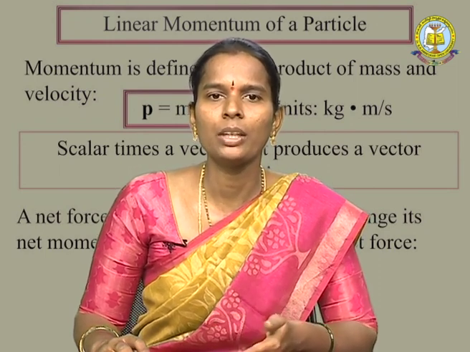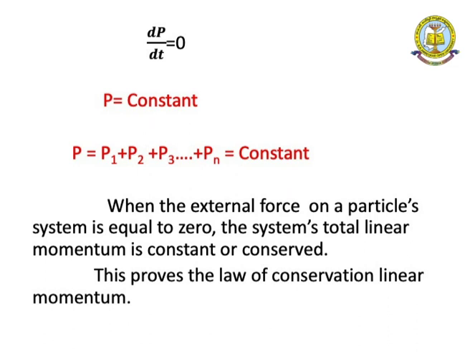You can write p as the sum over the number of particles, p1 plus p2 plus up to pn, which is also constant. When the external force on a particle system is equal to 0, the system's total linear momentum is constant. So this is the proof of the law of conservation of linear momentum.